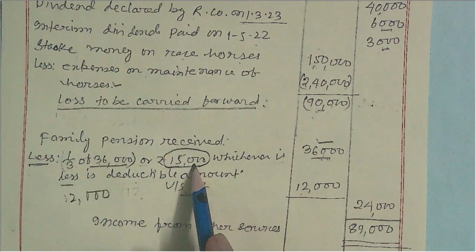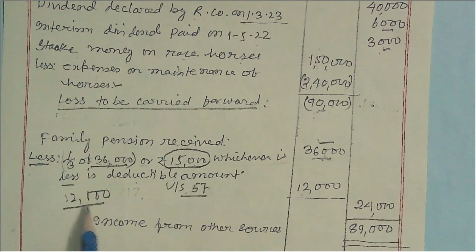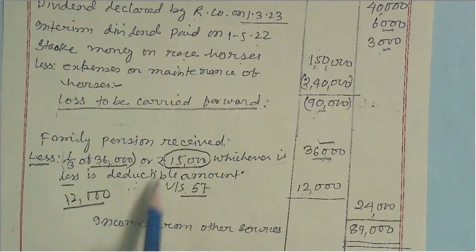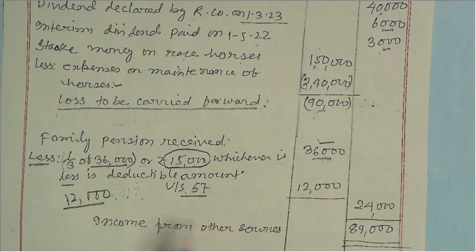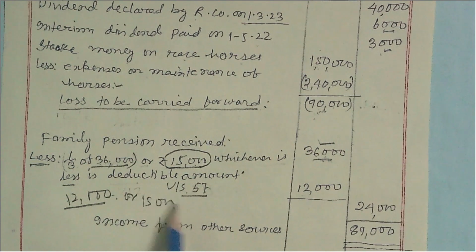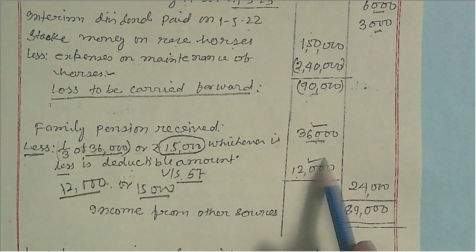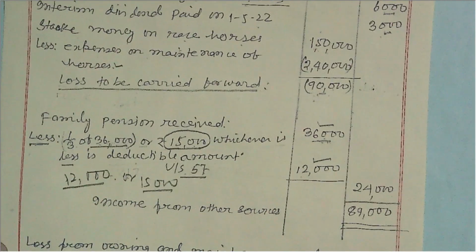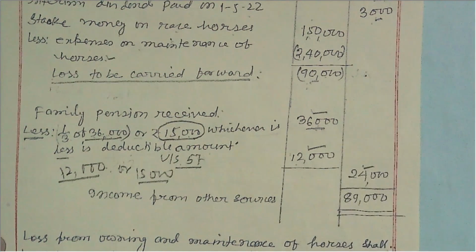You compare 12,000 with 15,000, and the lesser amount is eligible for deduction. The least amount is 12,000, so this is deducted from 36,000, leaving 24,000.